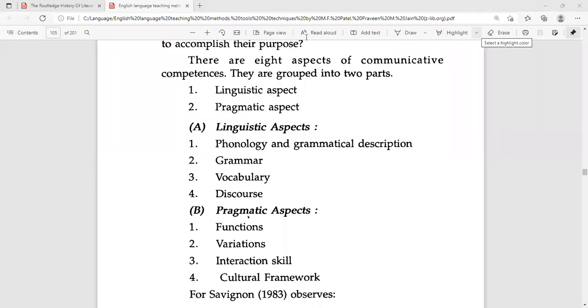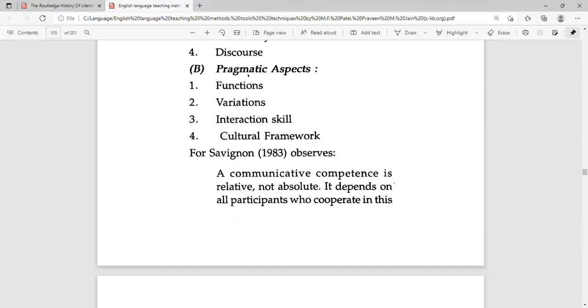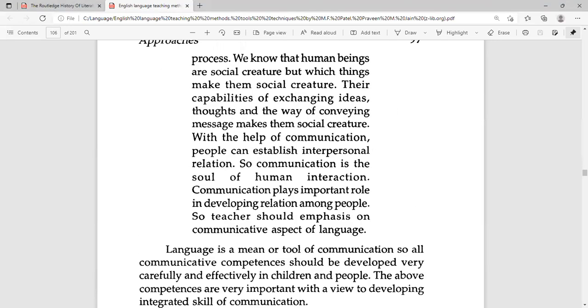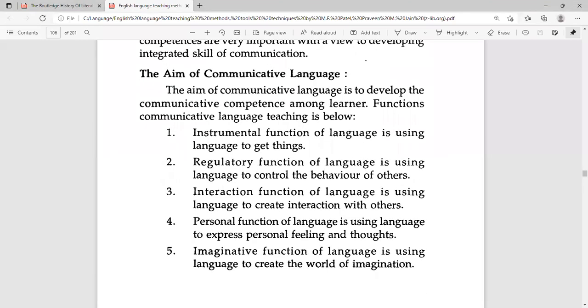Communicative competence includes two aspects: linguistic aspects and pragmatic aspects. There are four linguistic aspects: phonology and grammatical description, grammar, vocabulary, and discourse. Pragmatic aspects include functions, variations, interaction skill, and cultural framework. The aim of communicative language teaching is to develop communicative competence among learners.